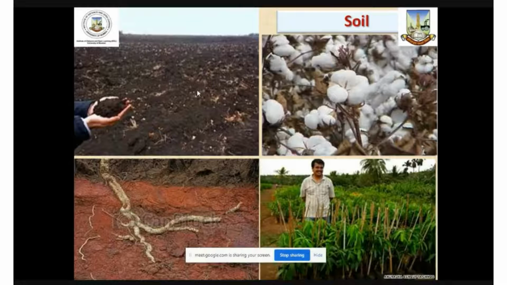Different types of soil provide favorable conditions for growth of different crops. Similarly, the soils found in the Konkan region are better for the growth of mango plants, particularly Alfonso. So, besides climatic conditions, soil also plays an important role in the choice of crop, particularly in the agricultural areas.